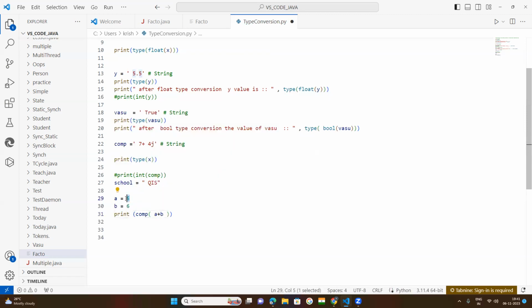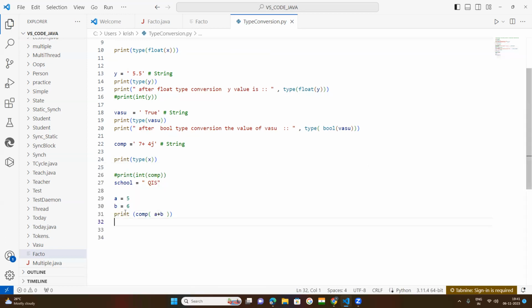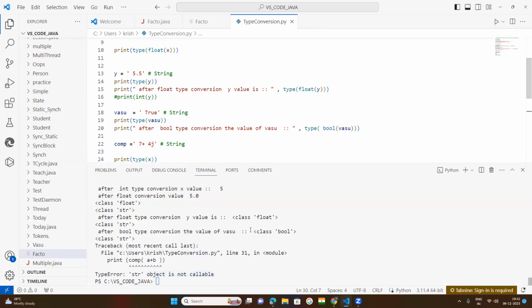This is the integer part, which means your real part. This is the imaginary part. It will become like that. You will get string object is not callable. Line 31, there is an issue. Where is that line 31? If you say this one as j. A complex a plus b. Let us see what happened.